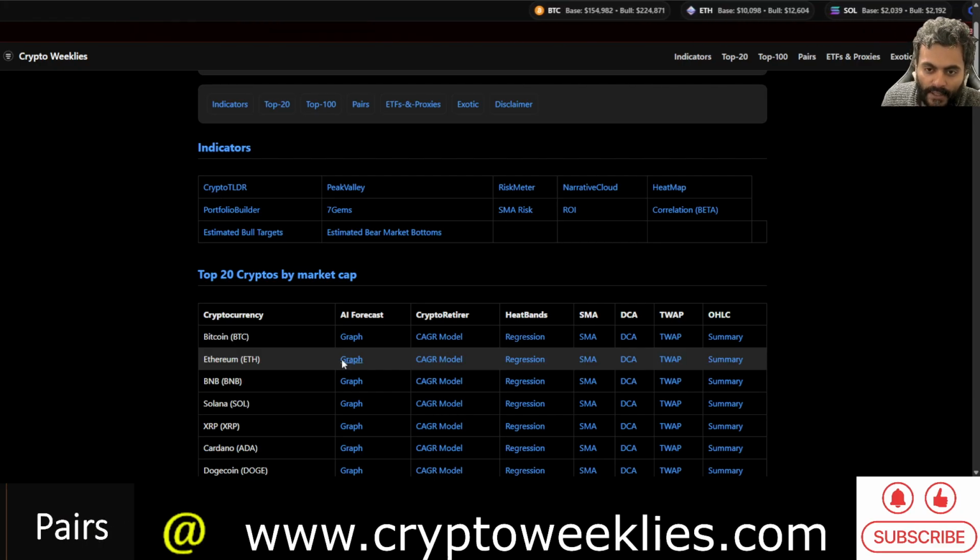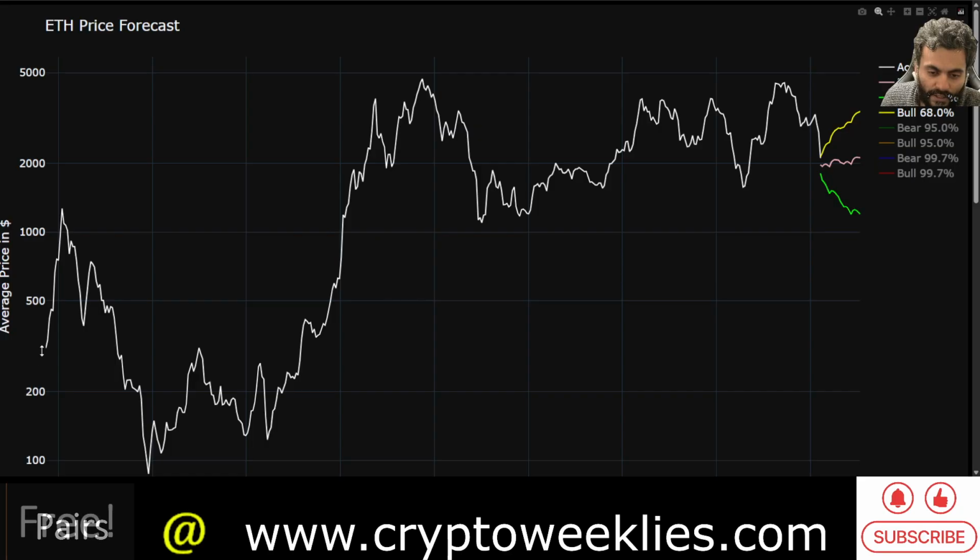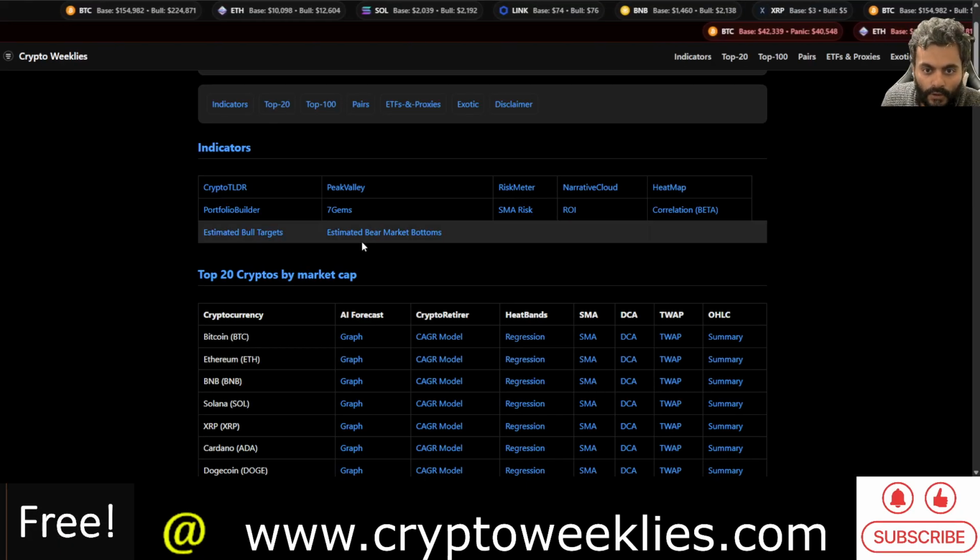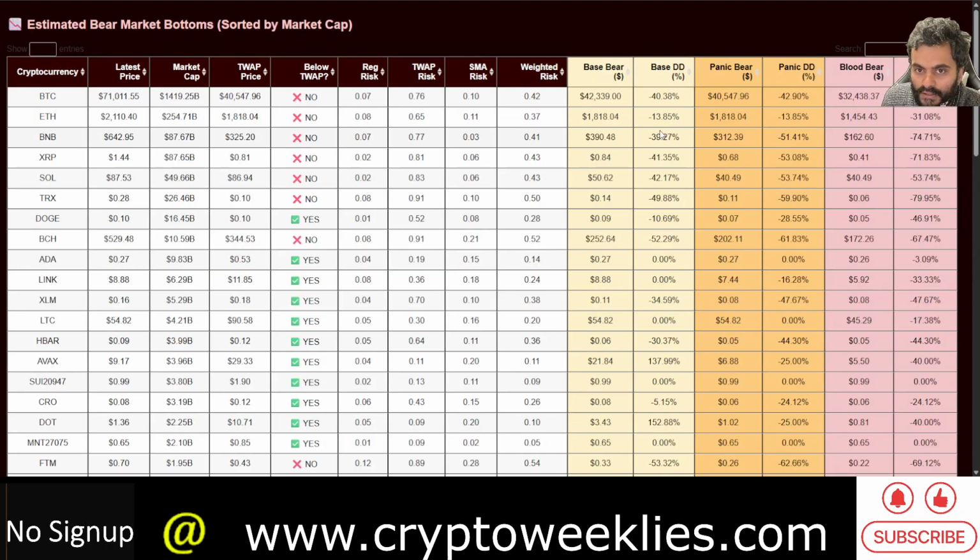The machine learning based price analysis, this is an in-house machine learning model trained on weekly price of ETH since 2017, so about 8 to 9 years worth of data, says that in this bear market, if there is a continued 3 to 4 months of downturn, so starting February, now March, April, and early May, if the price action were to have a bearish bias, then the price of ETH could bottom at around $1,300. That's the one at a weekly average level. That's the one standard deviation non-panic bear case for ETH. All in all, the estimated bear market bottom for ETH is somewhere between $1,800 to $1,400.